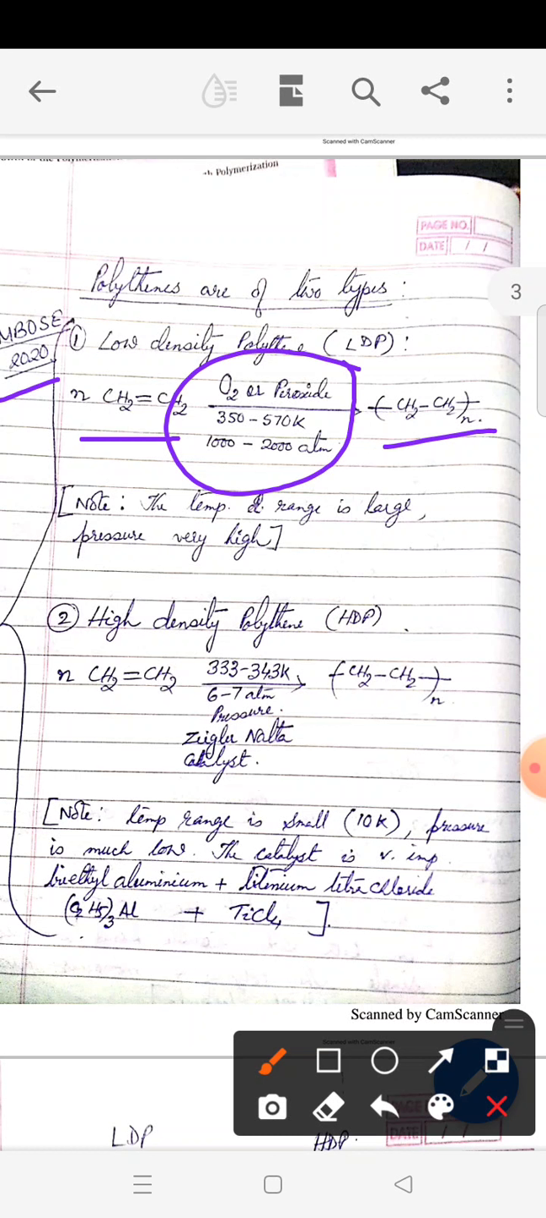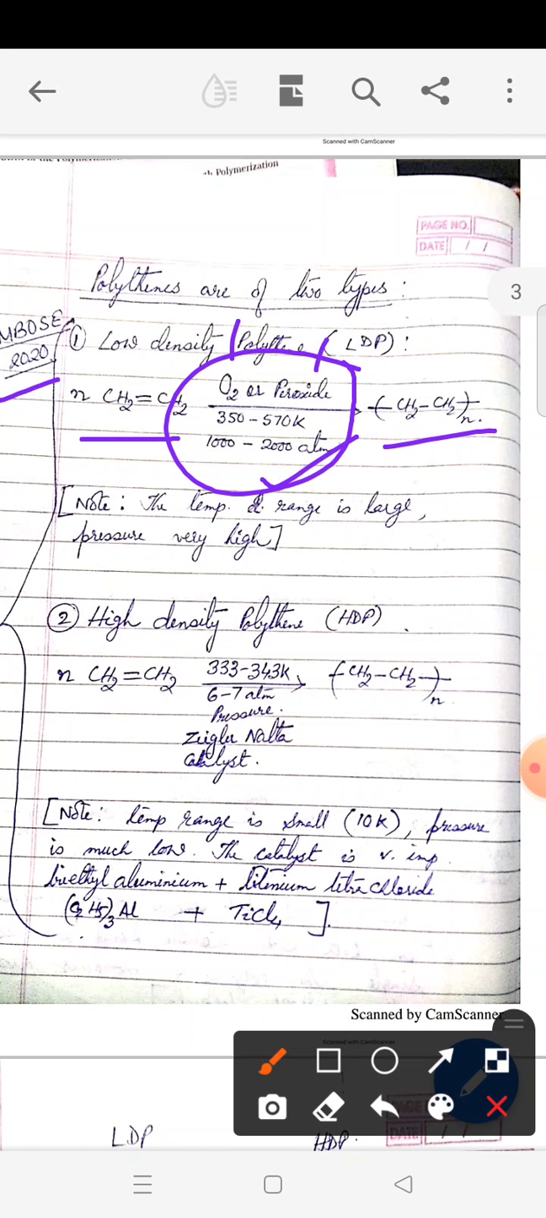This is the most important thing here. The initiator here is either oxygen or any of the peroxides. Temperature is 350 to 570 K. You can see here is a difference of almost 200 degrees in the range. And very, very high pressure, 1000 to 2000 atmosphere, not a matter of joke to achieve. When you maintain such drastic conditions and you get polythene, such polythene is called low density polythene.